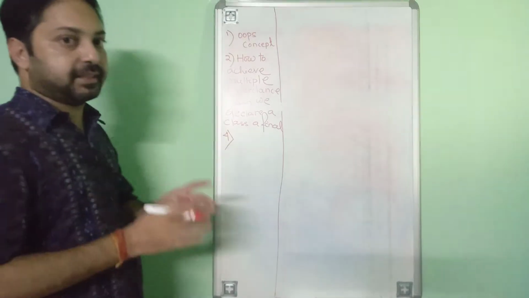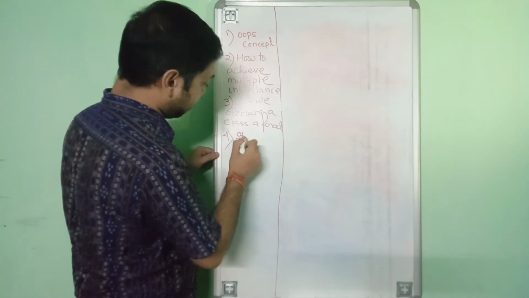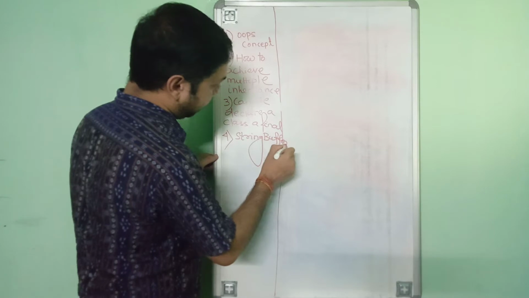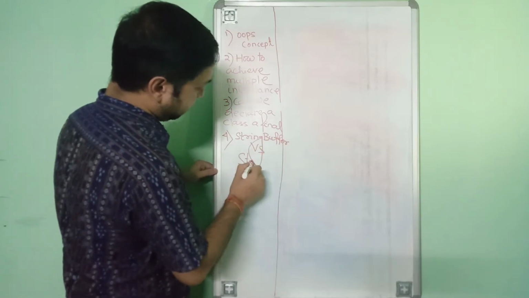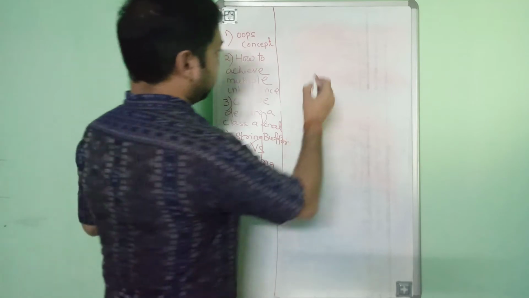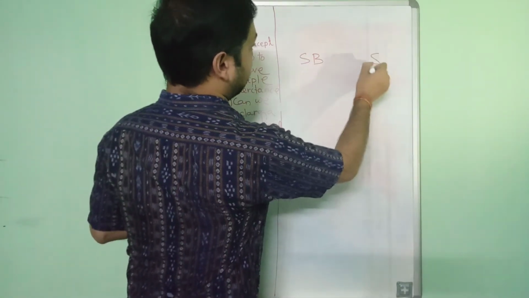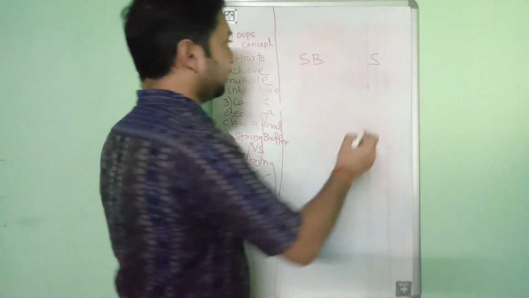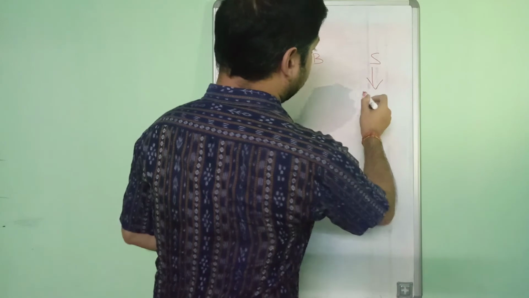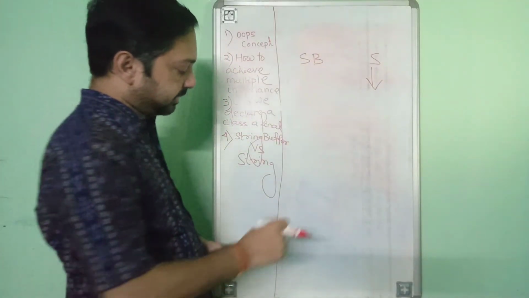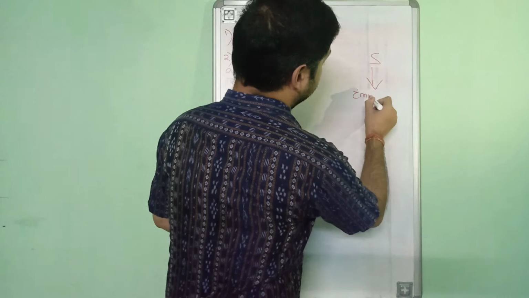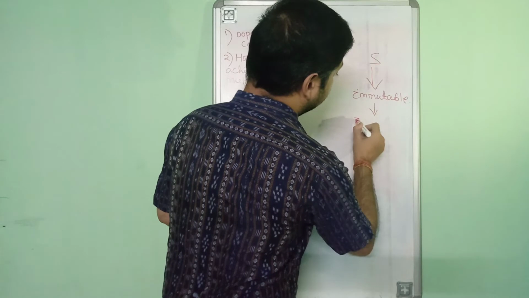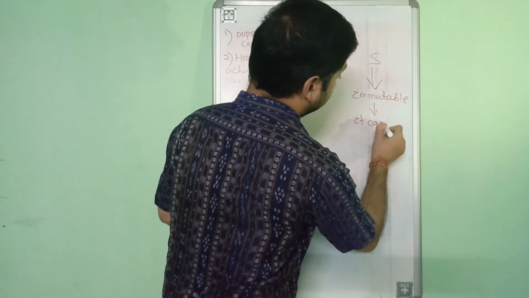How to differentiate between string buffer and string. This is another important question from Java, from the topic string. String buffer versus string. Basically, whenever you are creating an object in case of string, string objects are immutable. What is immutable? Immutable means once you create the string object, it cannot be changed.